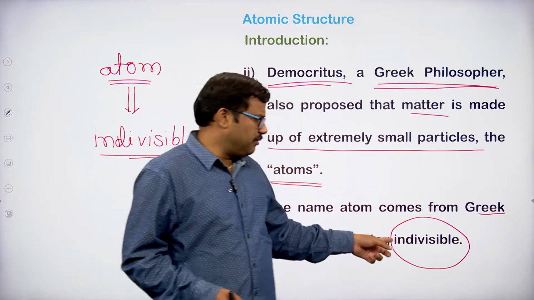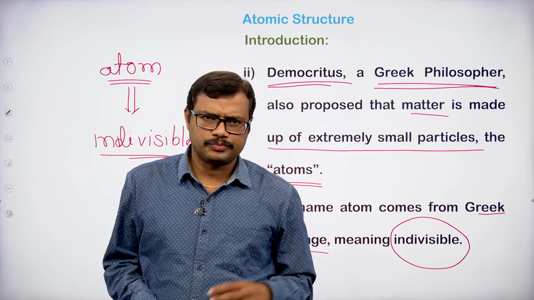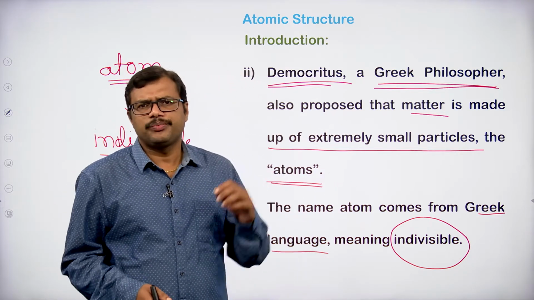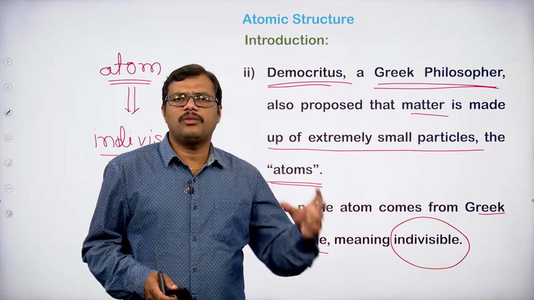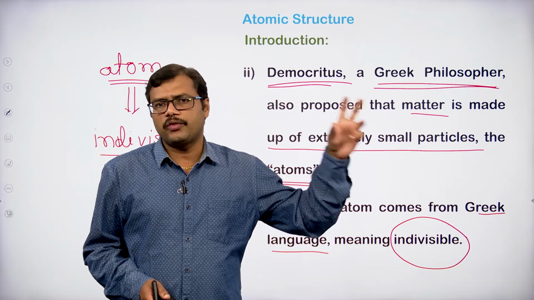Atom means indivisible; further division is not possible. According to Democritus, this is the particle of a matter which further cannot be divided.